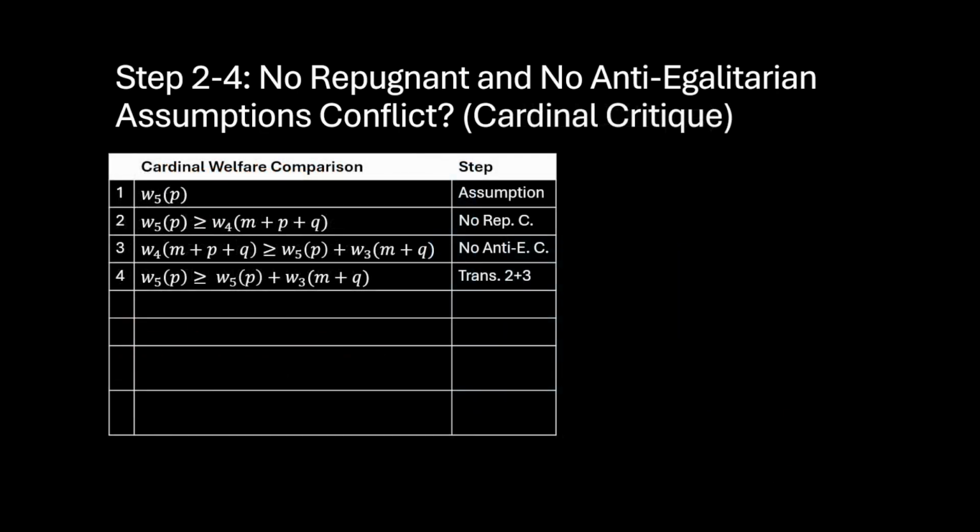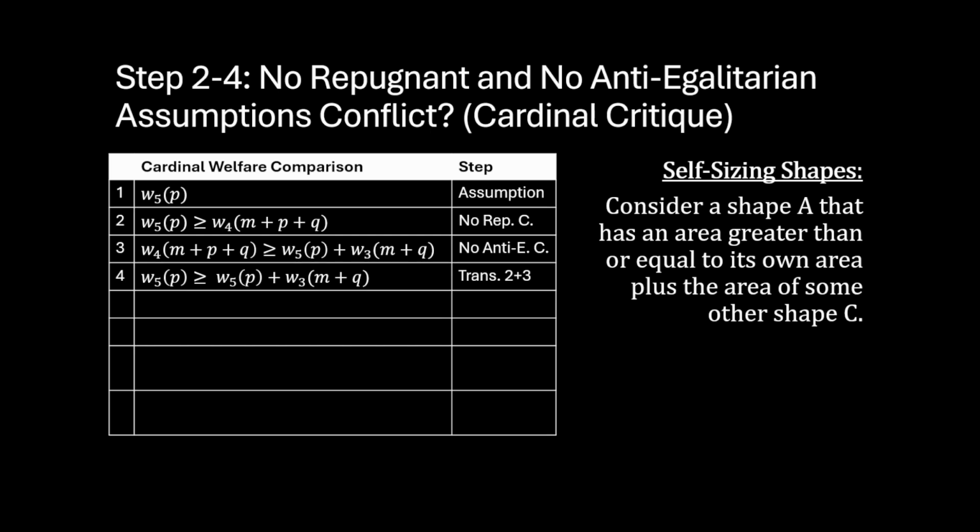We can also arrive at this conclusion via a cardinal critique. We can think of this in terms of what we will call self-sizing shapes. Considering a shape A that has an area greater than or equal to its own area plus the area of some other shape C, we can ask ourselves the question, is this shape possible?